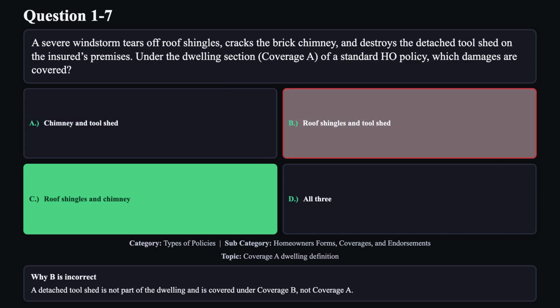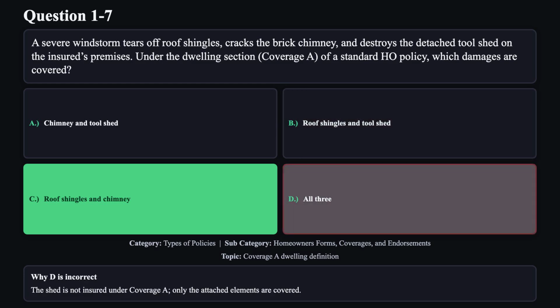Reason B is not correct. A detached tool shed is not part of the dwelling and is covered under Coverage B, not Coverage A. Reason D is not correct. The shed is not insured under Coverage A, only the attached elements are covered.